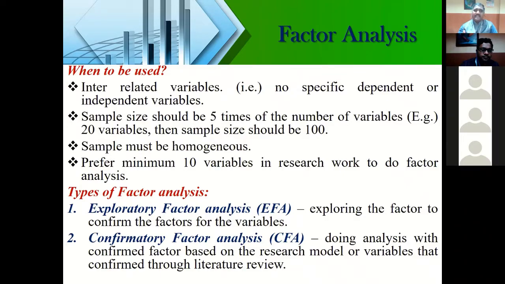So explore the various factors, and based on the output, confirm that finally my 20 or 30 factors or variables are put under 5 factors or 4 factors. That determination of the number of factors, whether you want to put it under 3 or 4 or 5, we can decide in SPSS also. Or if you don't want to decide, SPSS itself will divide and give the output. So this is the basic theoretical concept of what factor analysis is. Clear?